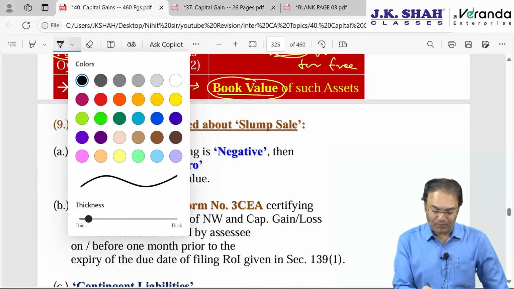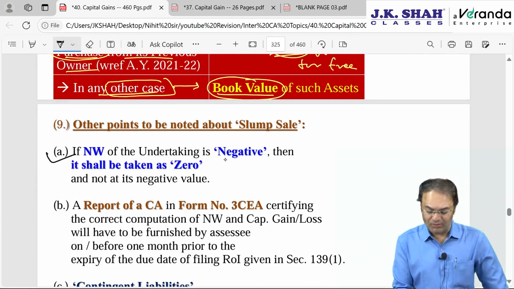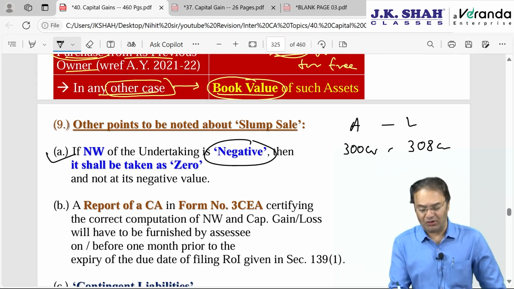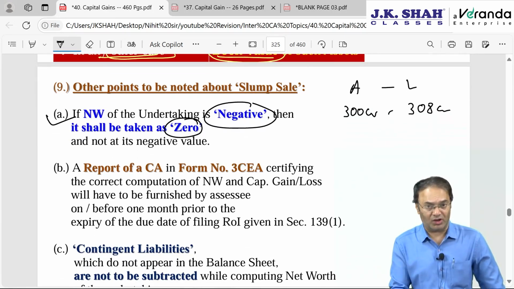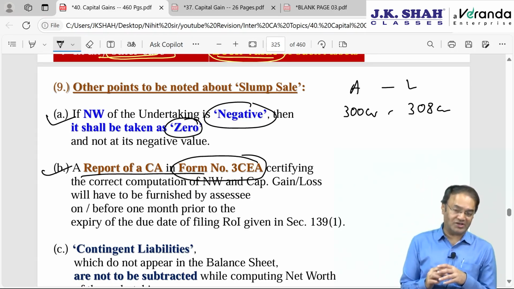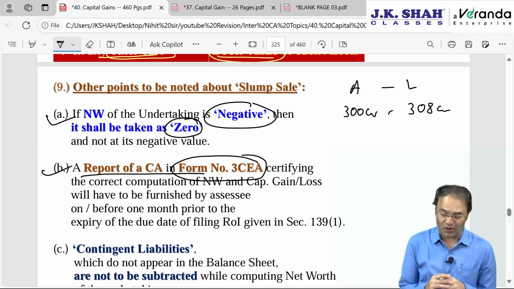Okay. Then there are some points to be noted. If the WDV becomes negative, that is assets minus liability, assets are worth 300 crore, but the liabilities are 308 crore, then I have a negative net worth. Negative net worth, make it 0, ignore it. CA report will have to be furnished in form 3CEA. This will be helpful to you in real life, not in exam. In exams, they don't ask questions on form numbers.